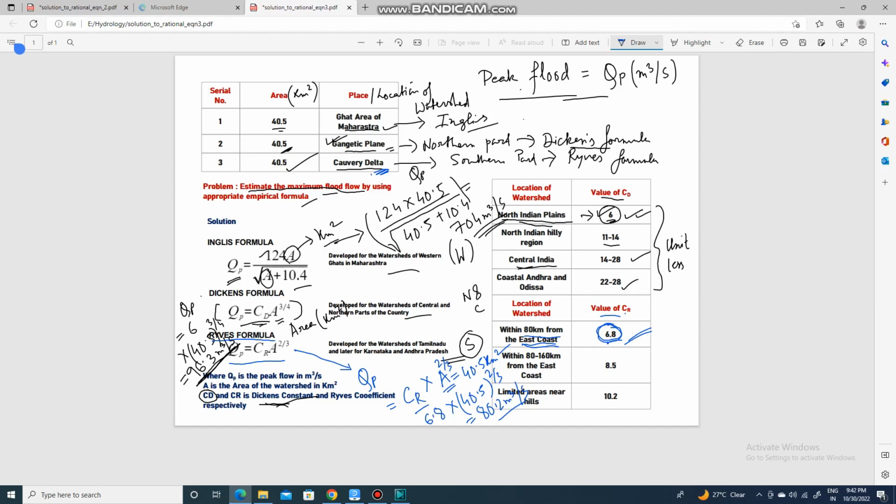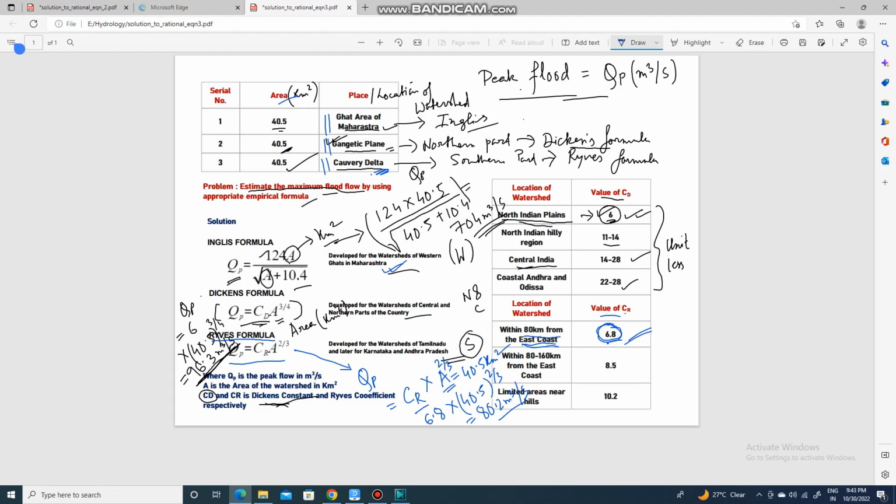So overall, this is the way you have to use the empirical equation developed for the watersheds located in different regions of India. As you see, you have been given three watersheds. Area is the same for all these three watersheds, but the watersheds are located in different regions of India. One is located in Maharashtra, one is located in Gangetic Plain, another one is located in Kaveri Delta. Now we have the English formula for the watersheds of Maharashtra. The empirical formula was developed for the watersheds of Maharashtra.